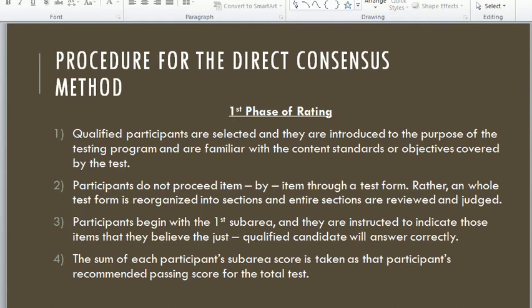Now I will discuss the procedure of the direct consensus method.